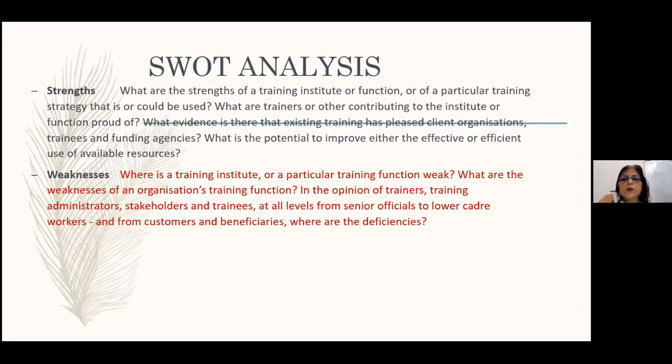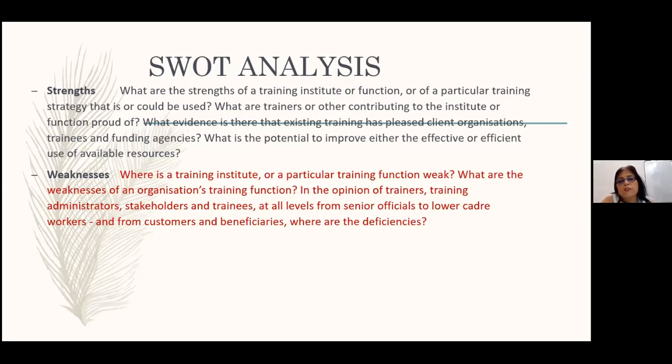What are trainers or other contributing people to the institute or function proud of? What are their strengths? For example, a training institute could say that I was established a long time back, and my trainings are recognized internationally. The certificates I give are recognized internationally.